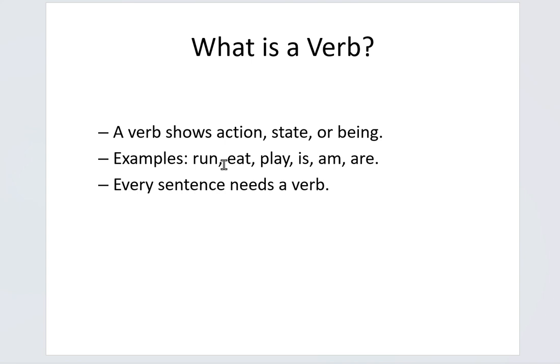For example, the boy in the park. This is not a complete sentence. But if I say the boy is in the park, now it becomes a meaningful sentence. The word is makes it complete. That is the power of the verbs.